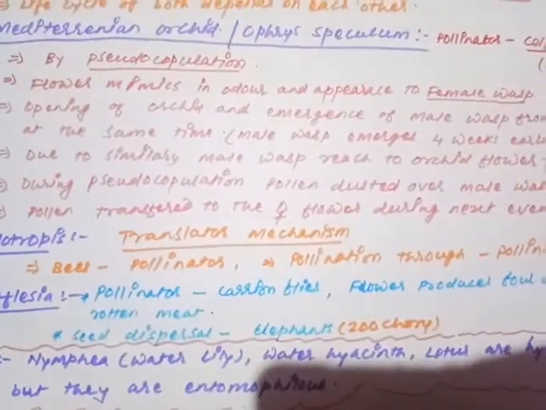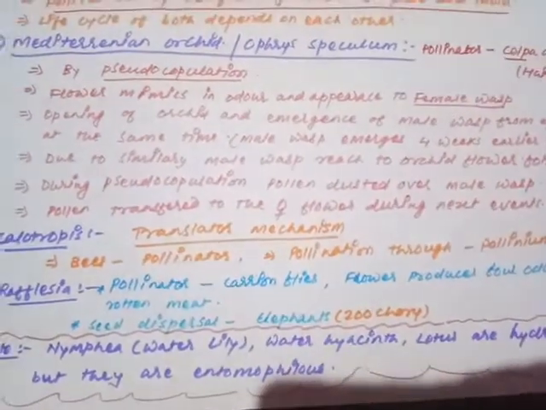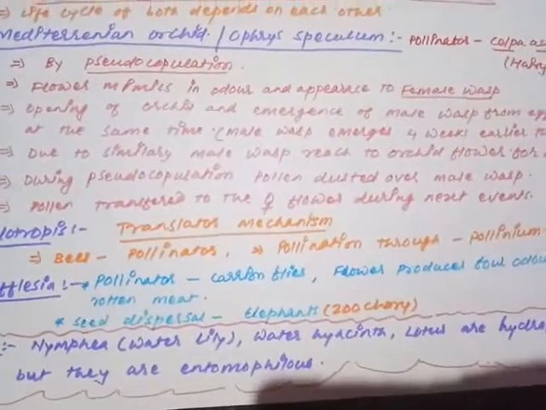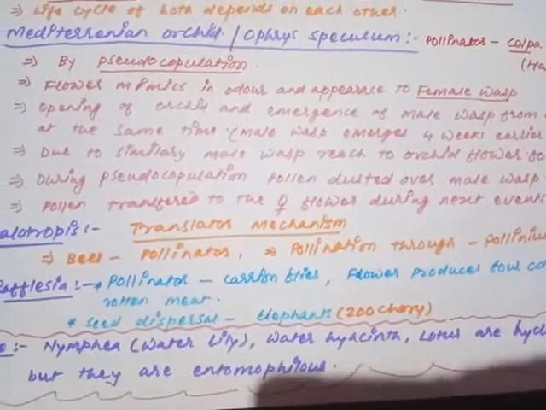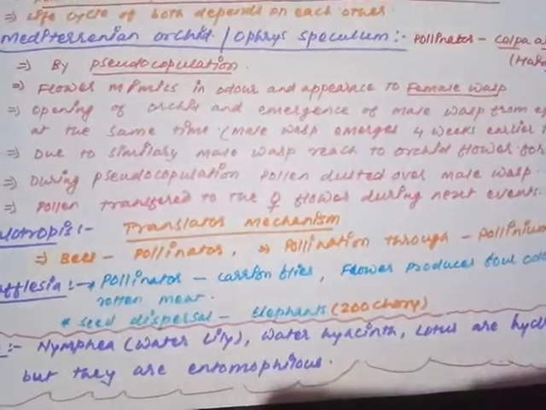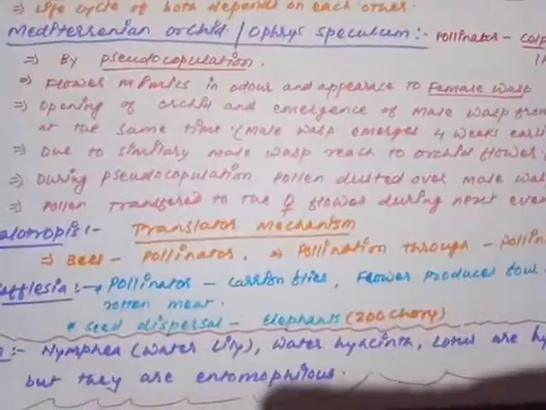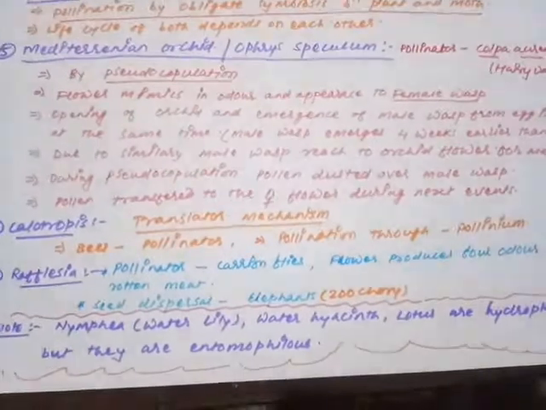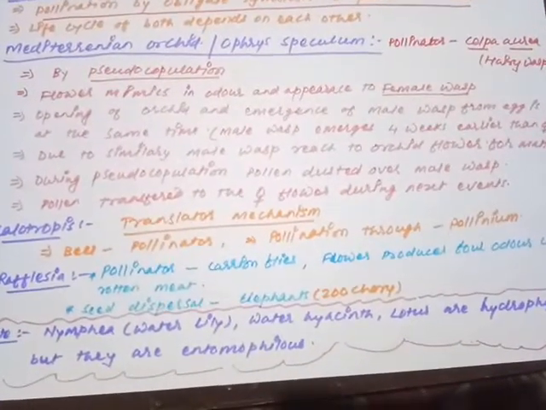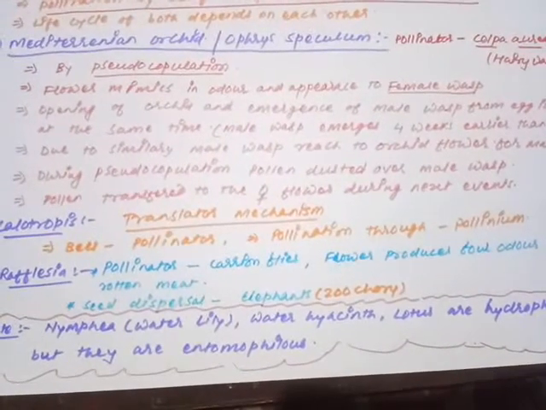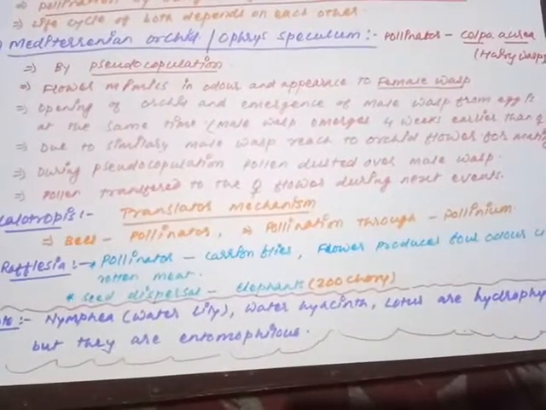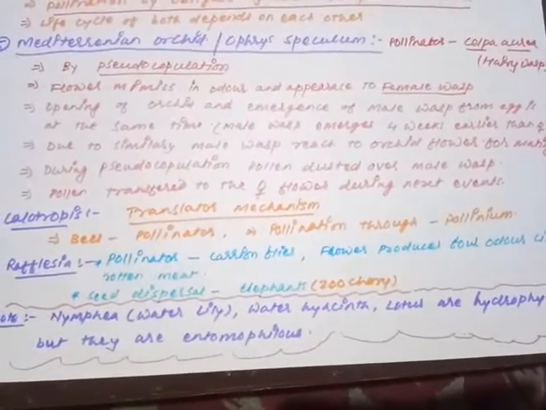What is the meaning of pseudo-copulation? Pseudo-copulation means a false mating. How does this take place? Just listen carefully. The flower of the Mediterranean orchid Ophrys resembles the female wasp of the Colpa aurea. Are you getting my point? The flower mimics, in structure and appearance, the female wasp.